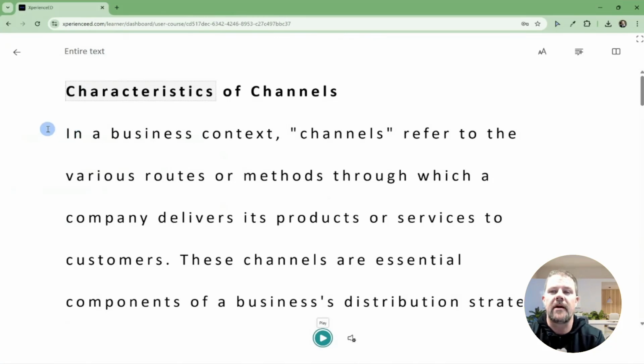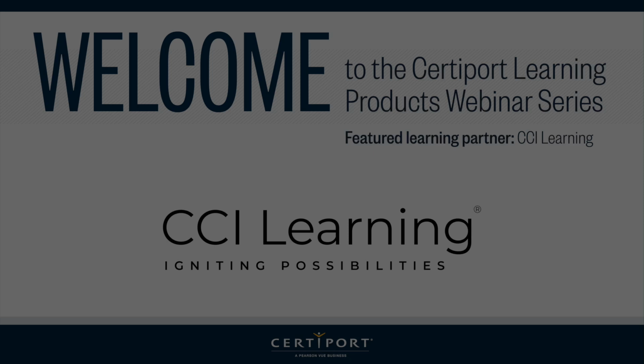What I want to point out is that each individual user will operate this on their own, meaning you wouldn't set this up for your learners. You wouldn't create it for them. You would coach them on how to use it themselves. And a pro tip, having used this in the classroom for years, is don't just show this to your learners once and then say, good luck, start using it. Show it to them every single day to normalize the use of the immersive reader.